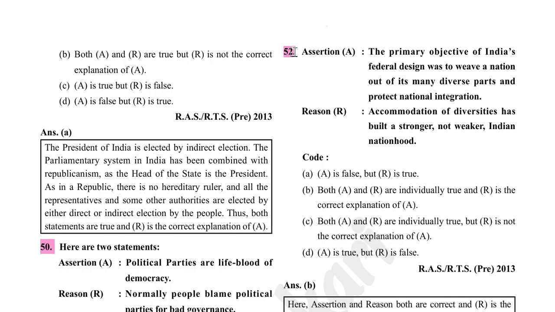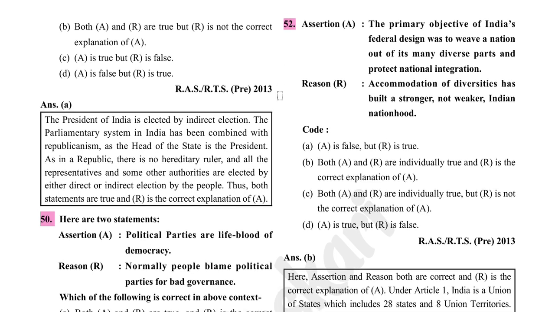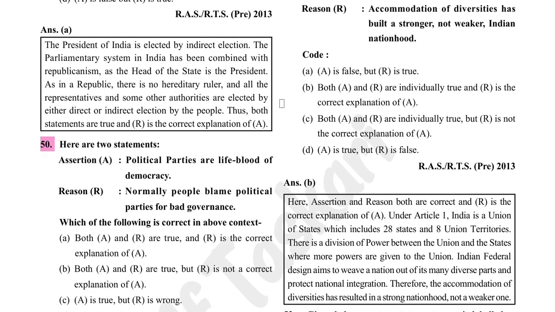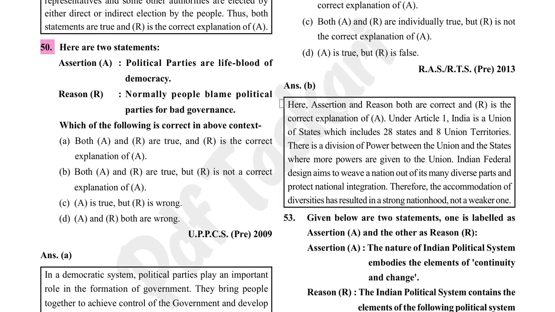The primary objective of India's federal design was to weave a nation out of its many diverse parts and protect national integration. Accommodation of diversities has built a stronger, not weaker Indian nationhood. Option B is correct. Here, assertion and reason both are correct, and reason is the correct explanation of assertion.